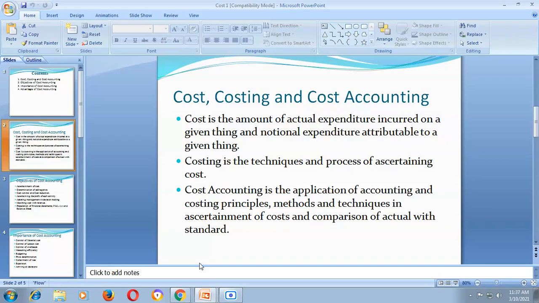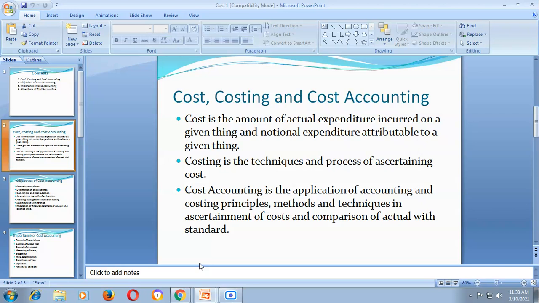Okay. Now let us discuss the meaning of cost. Now what is cost? The term cost has a variety of meanings according to its purpose and conditions.